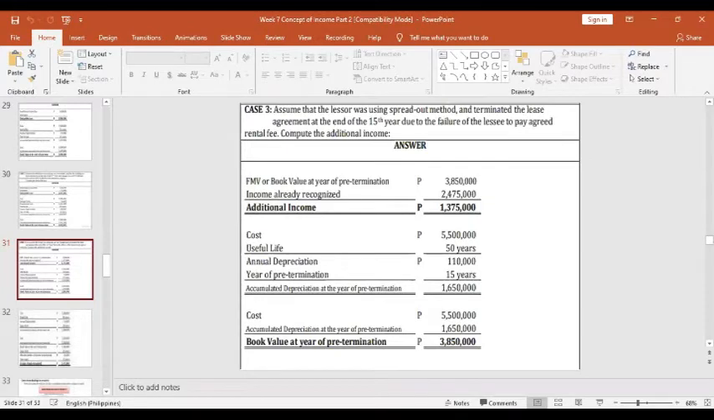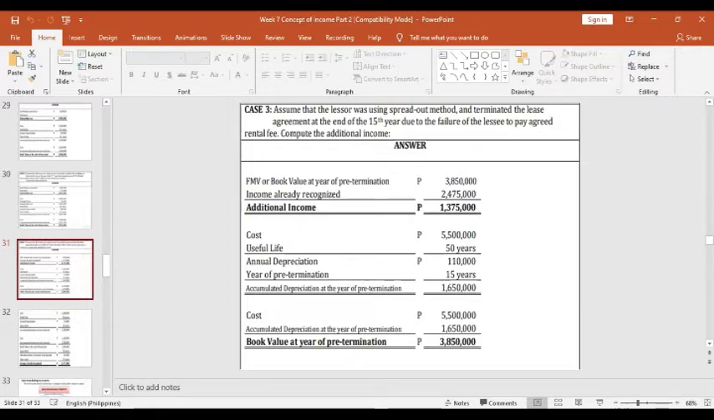And for case 3, assume that the lessor was using the spread out method and terminated the lease agreement at the end of the 15th year due to the failure of the lessee to pay the agreed rental fee. So let us compute for the additional income because it was terminated before the expiration of the contract.